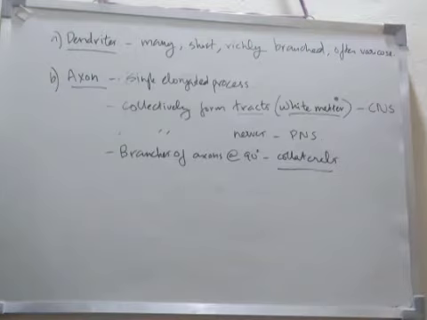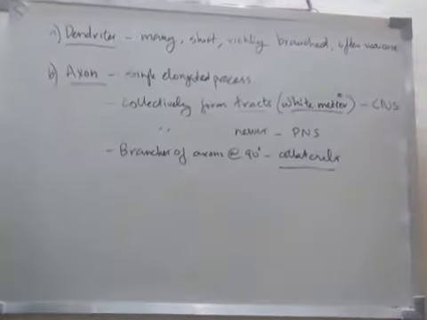And functionally, each neuron is specialized for sensitivity and conductivity. So each nerve cell is specialized for sensitivity and conductivity.